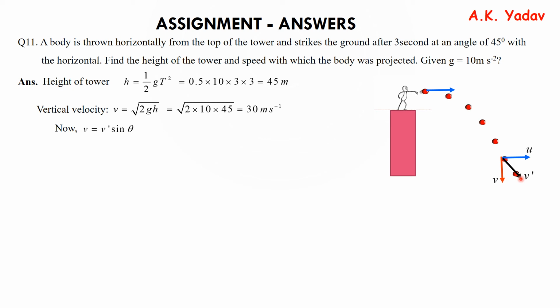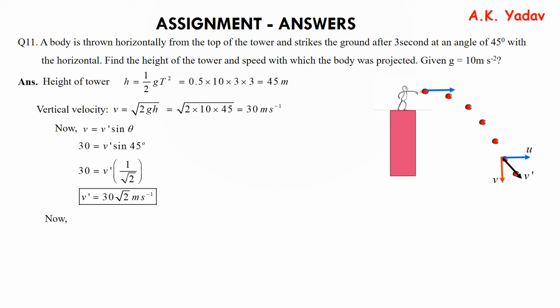Now we know that v = v' sin θ, because this v' can be resolved into two components. So the vertical component v' sin θ is equal to v. When we put the values, we can find v', which comes as 30√2 meters per second.